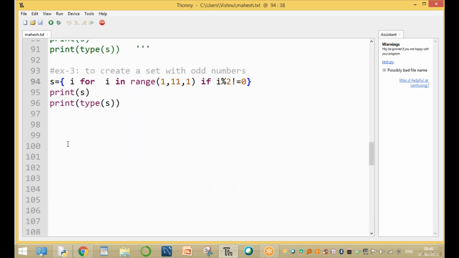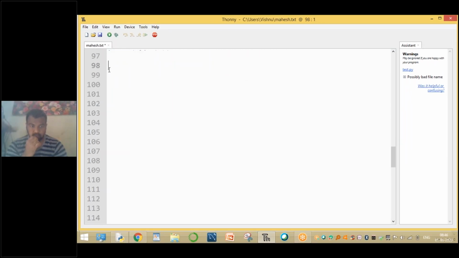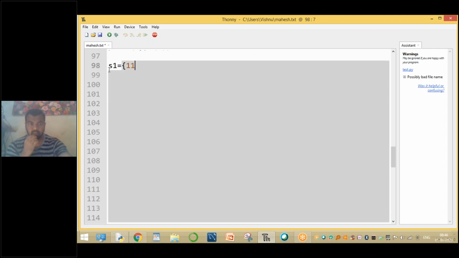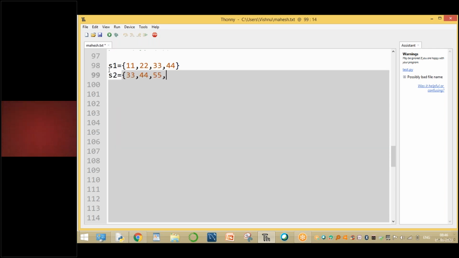And one more example by using the set comprehension and different functions. Okay, one more example. Set S1 equal to 11, 22, 33, and 44. S2 equal to 33, 44, 55, and 60.